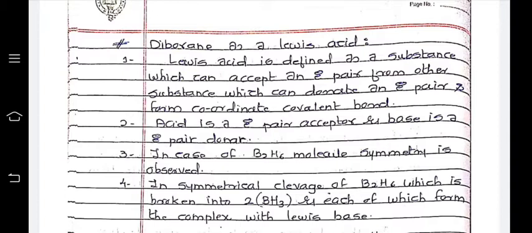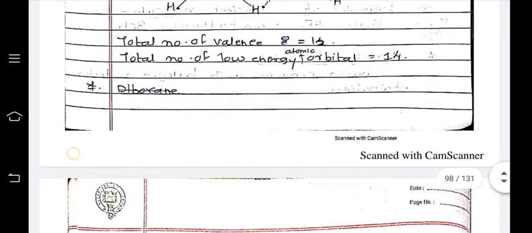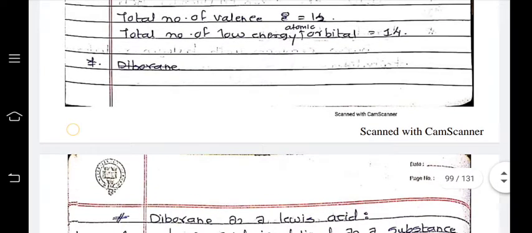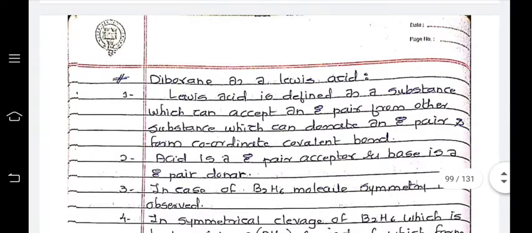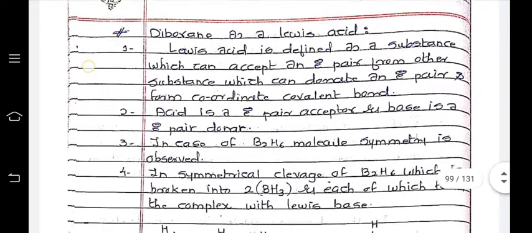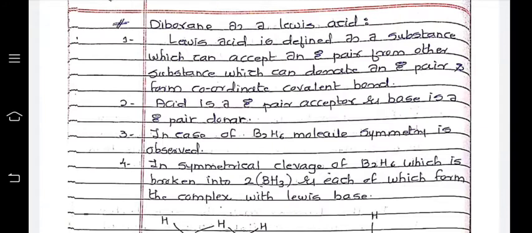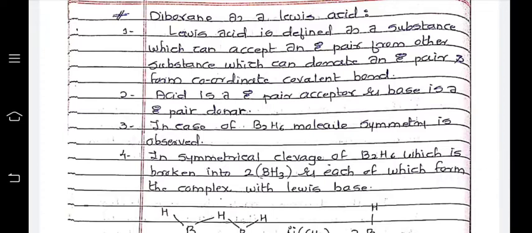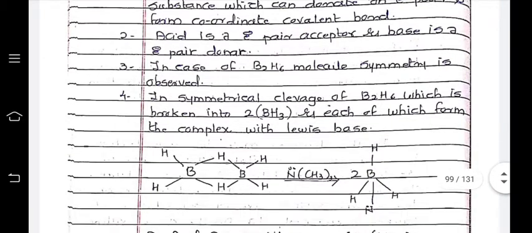And diborane, obviously, we saw has a total of 14 lower energy orbitals but valence electrons of only 12. It is electron deficient, so diborane comes under the category of Lewis acid. The Lewis acid is defined as a substance which can accept an electron pair from another substance, which can donate the electron pair, and form coordinate covalent bonds.